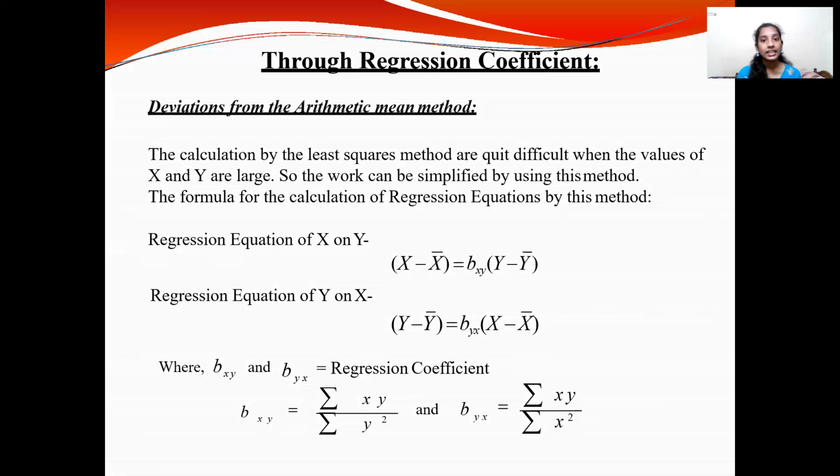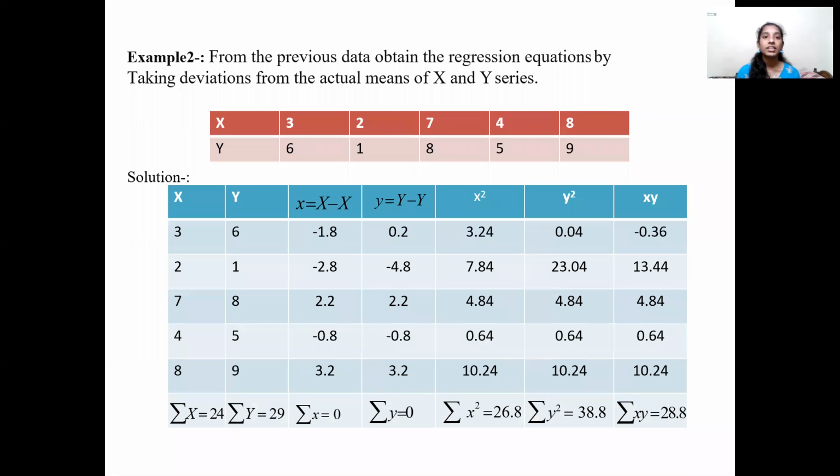The formulas for calculating regression equations by this method are: regression equation of x on y, that is x minus x bar equals bxy of y minus y bar. Again, the regression equation for y on x is y minus y bar equals byx into x minus x bar, where bxy and byx are regression coefficients. That is, we can write bxy as summation of xy by summation of y square, and byx as summation of xy by summation of x square. Now let's see with an example.